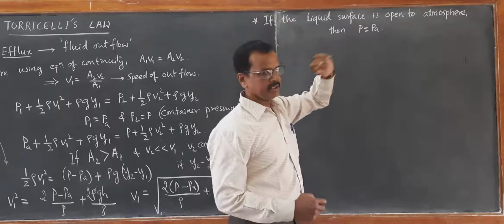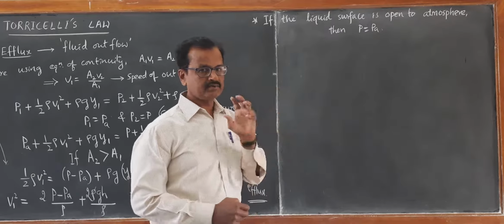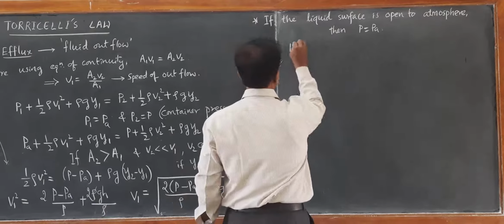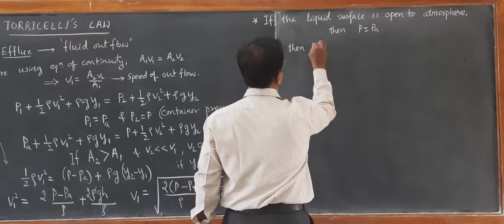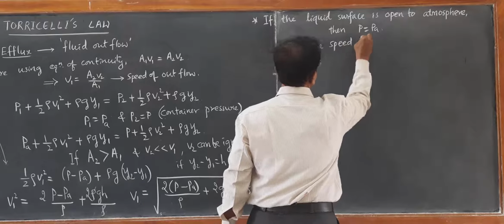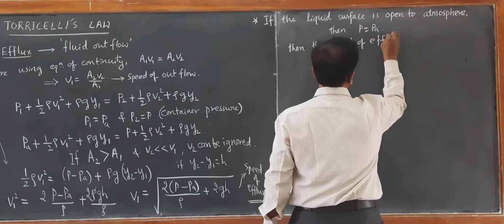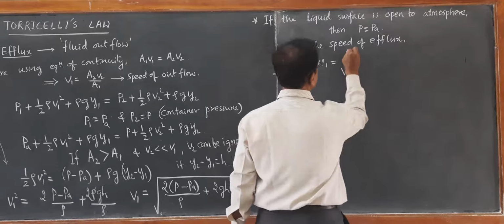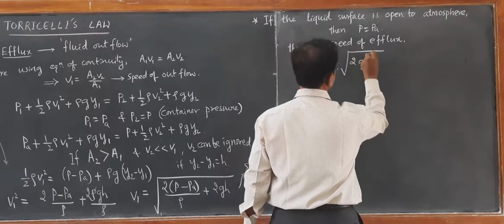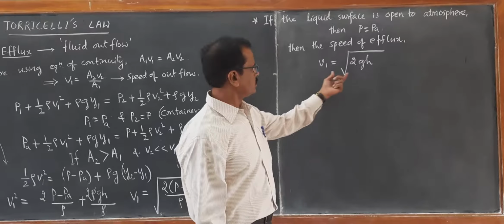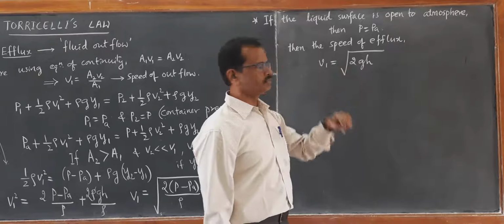Then P is equal to Pa. In that case, the first term in the equation will be 0. So the speed of efflux V1 becomes square root of 2GH, because P minus Pa becomes 0.